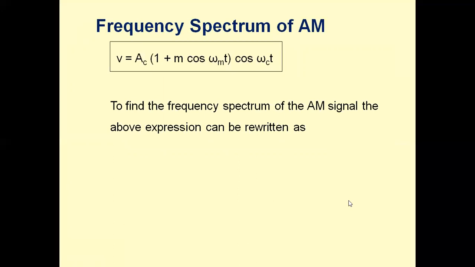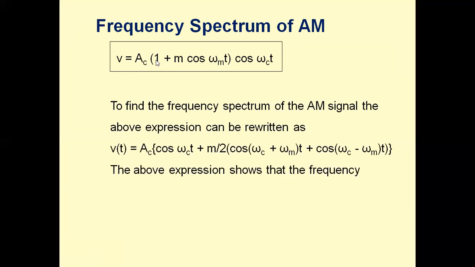Now let us see the frequency spectrum of the AM wave. To find it, let us have two components: Ac cos omega_c t into 1, and Ac into m into cos omega_m t into cos omega_c t, the product of these two.